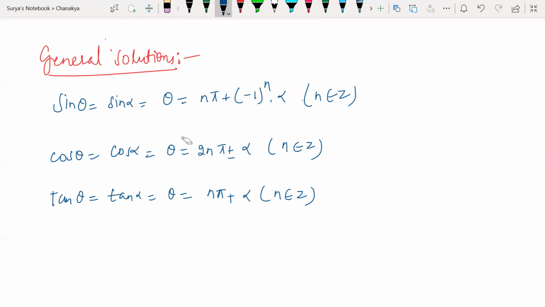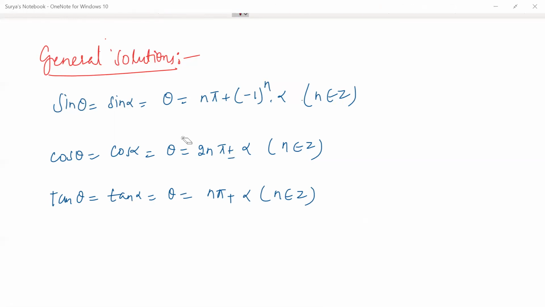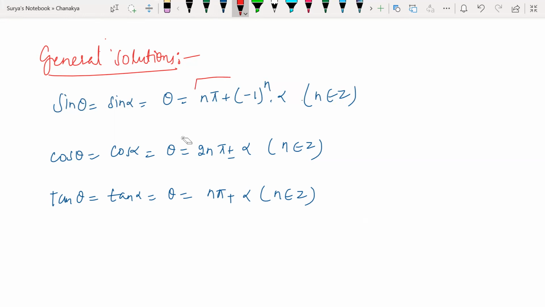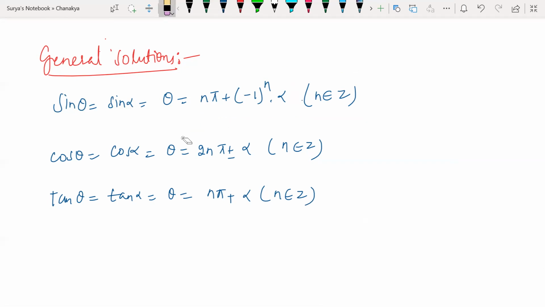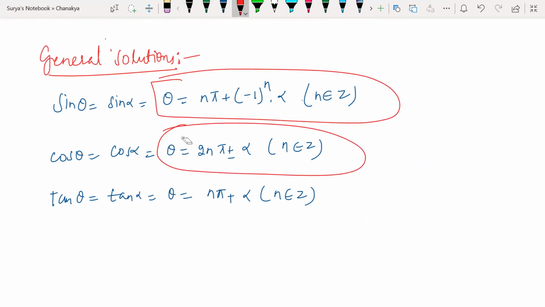All right. So general solution, understand? What is the general solution of sin theta? Theta equal to n pi plus minus 1 to the power of n into alpha, where n belongs to Z. Guys, in the general solution you have to write theta equal to this one for sin theta, this one for cos theta, and this one for tan theta. All right.